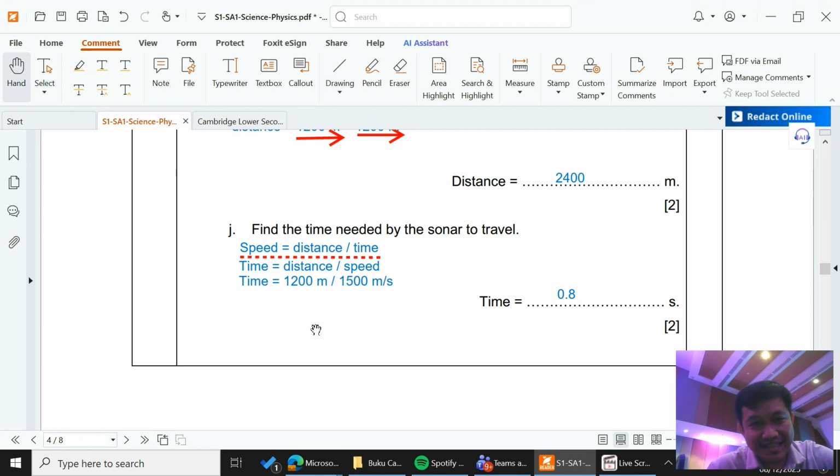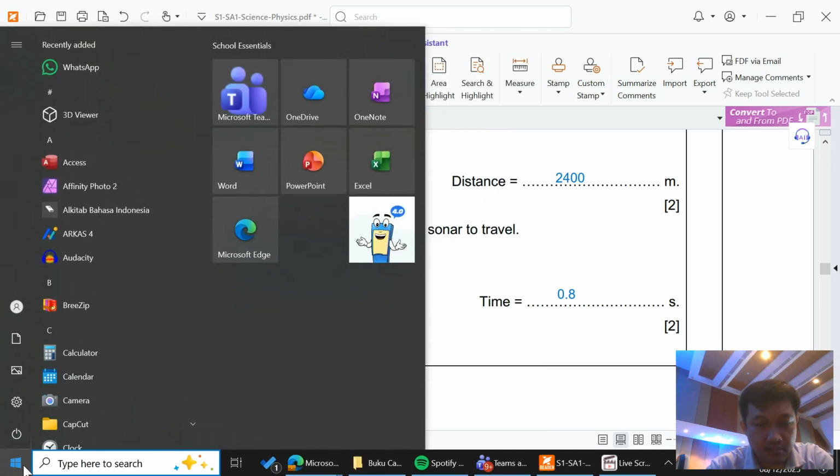Come on, guys, let's think critically about this. Find the time needed by the sonar to travel. The distance the sonar travels is not 1,200 meters. Be critical about this. It travels again, so it is 2,400 meters divided by 1,500 meters per second. So the result is about, let's use the calculator.